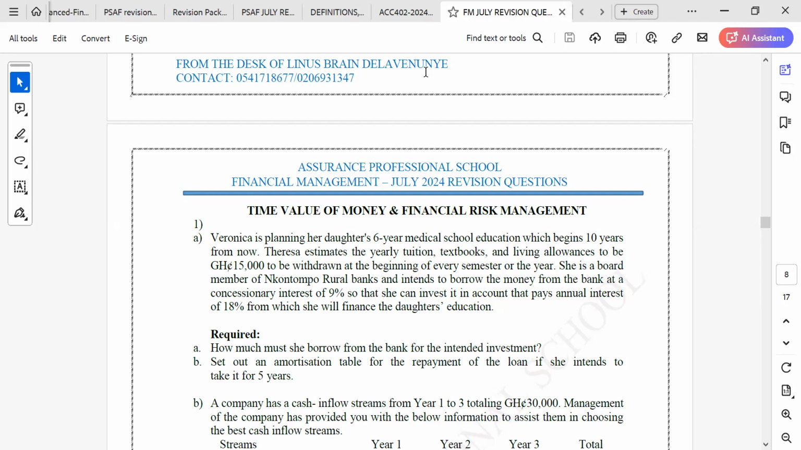This is a very simple question. The amount that we are going to be borrowing, what will happen? We put it in a bank that will pay us an interest of 18%. So we borrow the money, we put it in the bank, that will pay an interest of 18% every year, so that your child can withdraw 15,000 at the end of every year. So the amount that she will be withdrawing is an annual constant cash flow. That makes it an annuity.